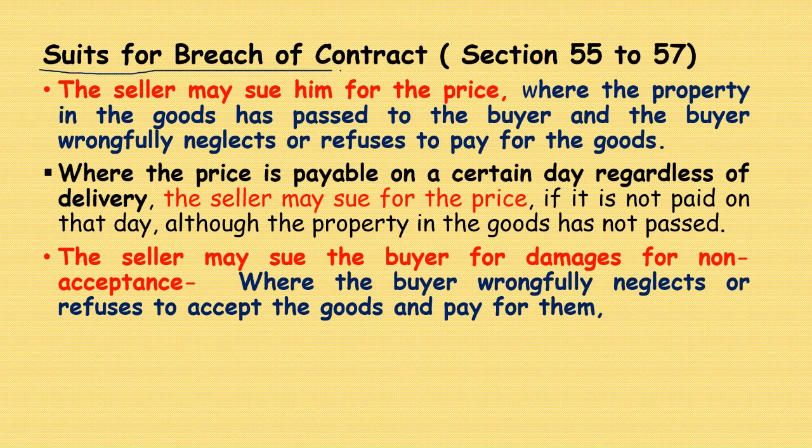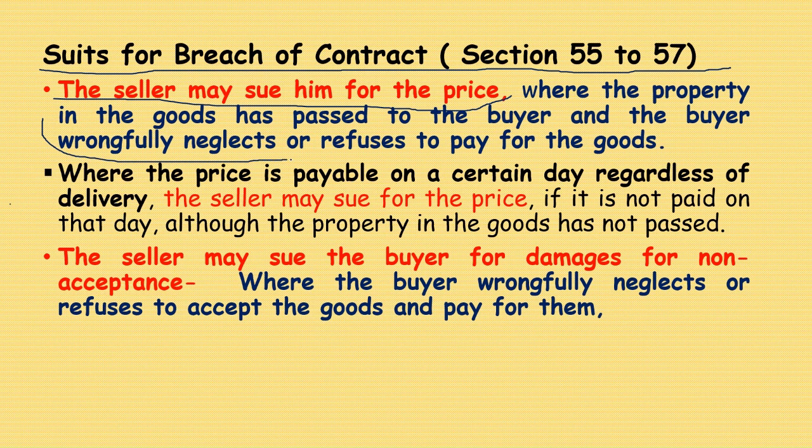Suits for breach of contract, sections 55 to 57 of the Sale of Goods Act. The seller may sue for the price where the property in the goods has passed to the buyer and the buyer wrongfully neglects or refuses to pay.